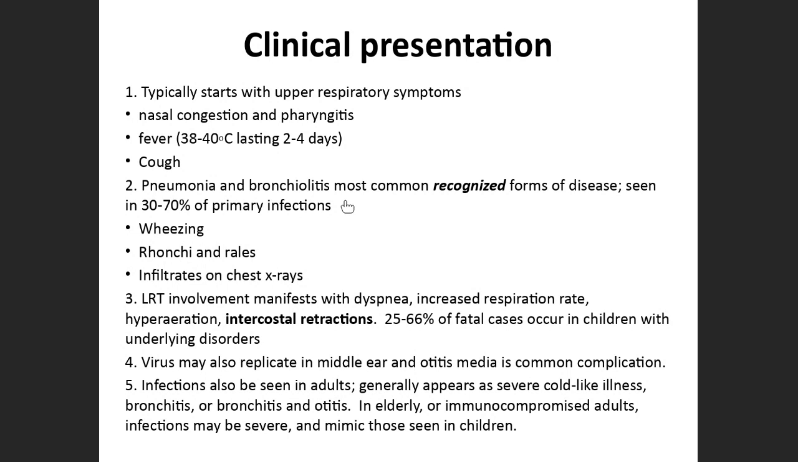These are the most commonly recognized diseases, which are seen in around 30 to 70% of primary infections. These are characterized by wheeze, rhonchi, rales on examination, and infiltrates on the chest X-ray. Apart from this, lower respiratory tract involvement also manifests with other symptoms like dyspnea, increased respiratory rate, hyperaerated lungs, and intercostal retraction.